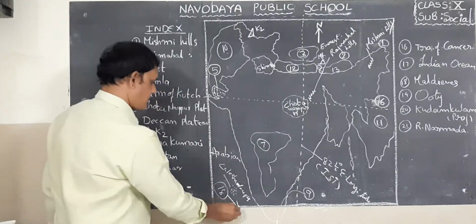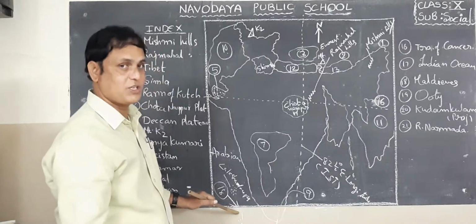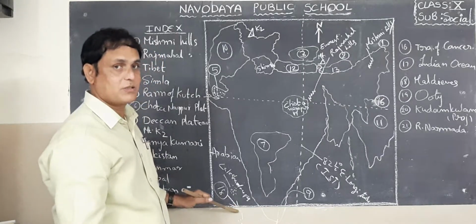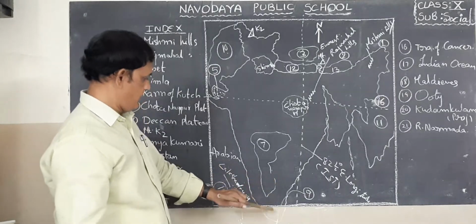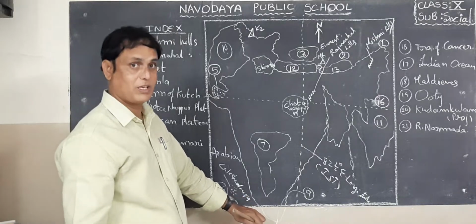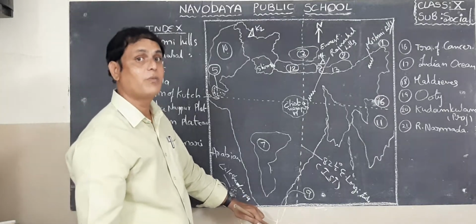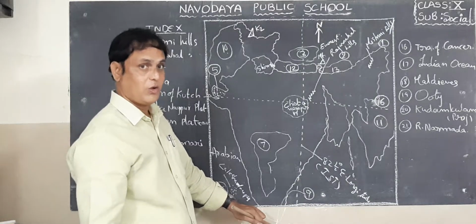It is one of our neighboring countries. Next, below Tamil Nadu, Sri Lanka. It is also a nation, the teardrop of the Indian Ocean.